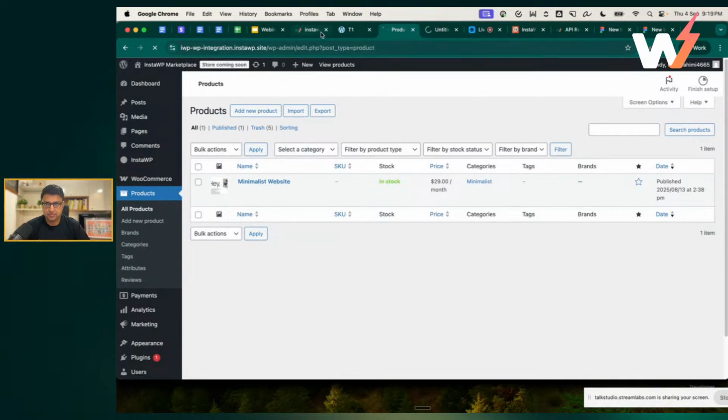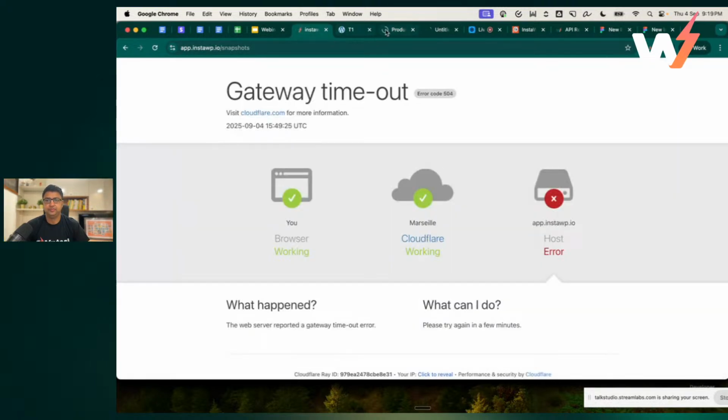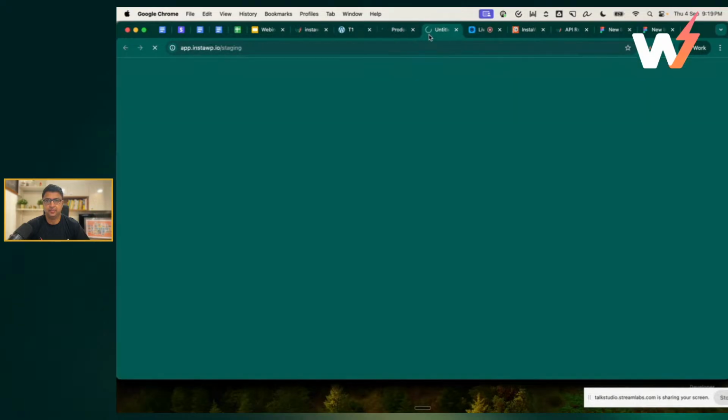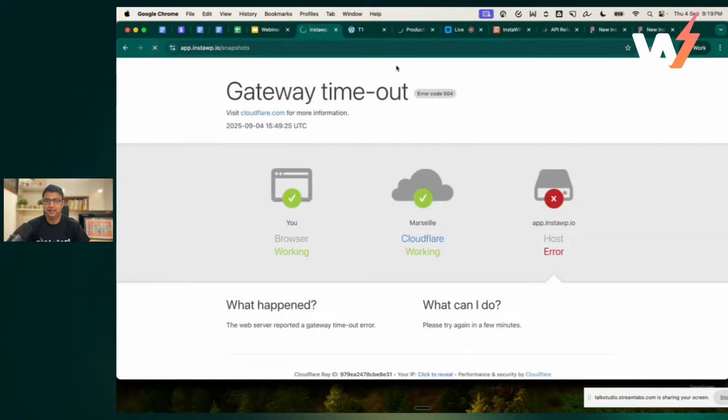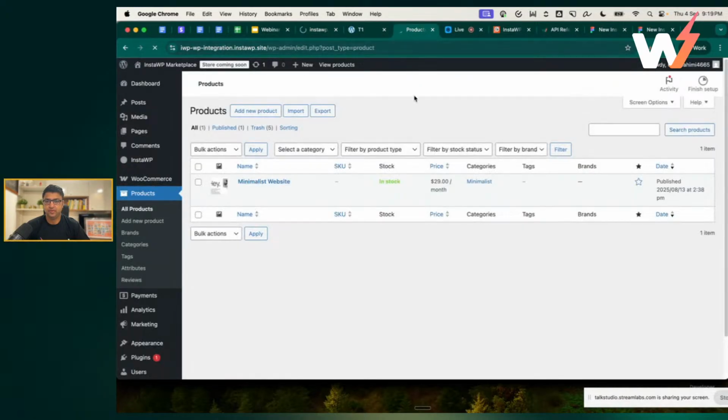And it is failing somehow. Yep, the whole platform is timing out, which is great for the demo today. We may need to cut short this demo today.